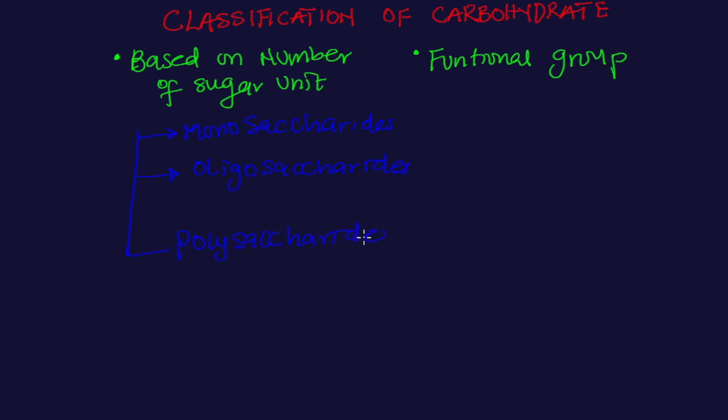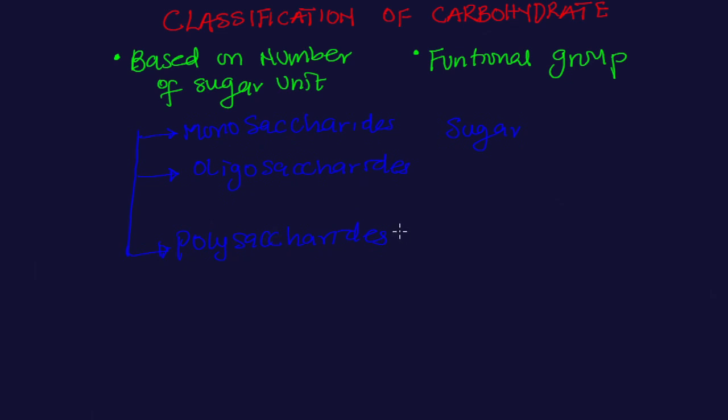Now, whenever you see the word saccharide, don't panic, you understand? Saccharide simply means sugar, something that is sweet to taste. That is what is referred to as saccharide. Now, carbohydrates can be classified into three major groups. We have the monosaccharide, the oligosaccharide, and the polysaccharide.